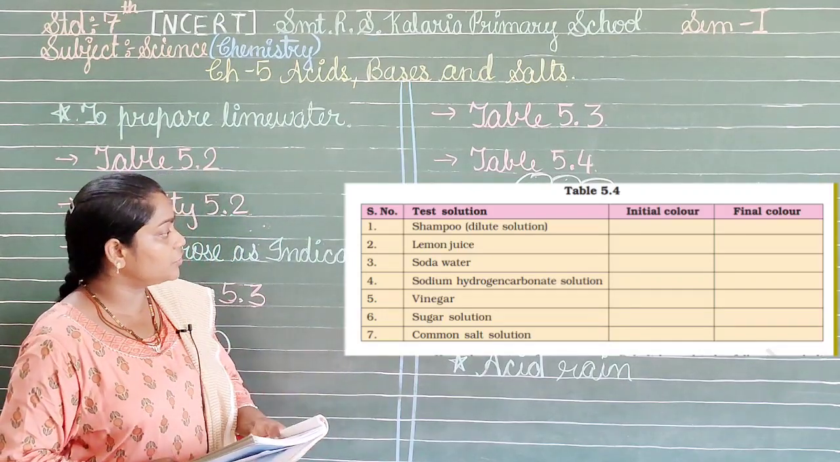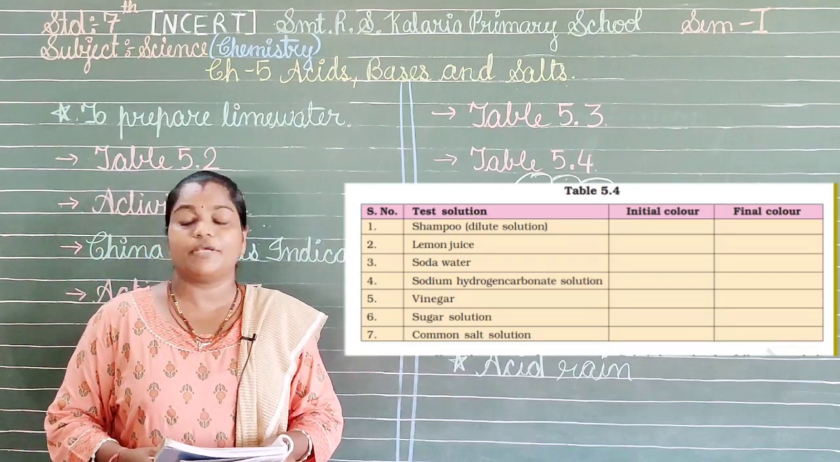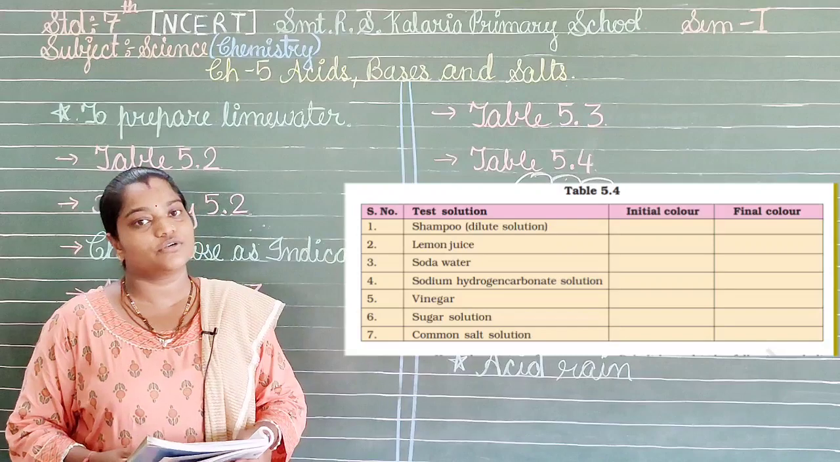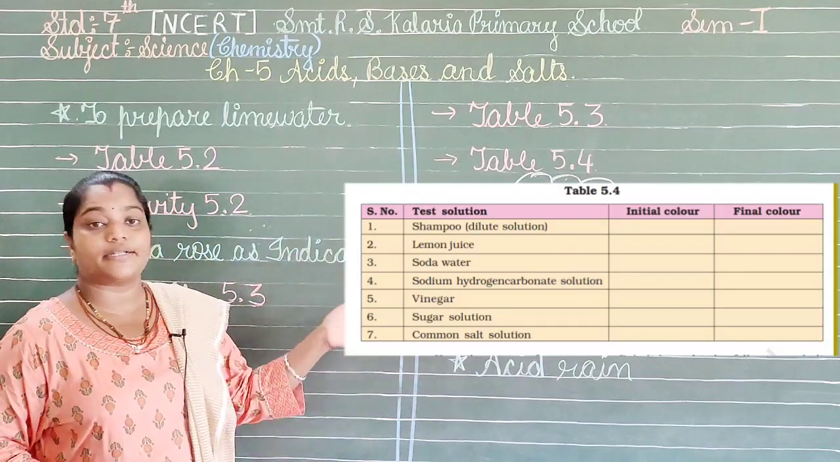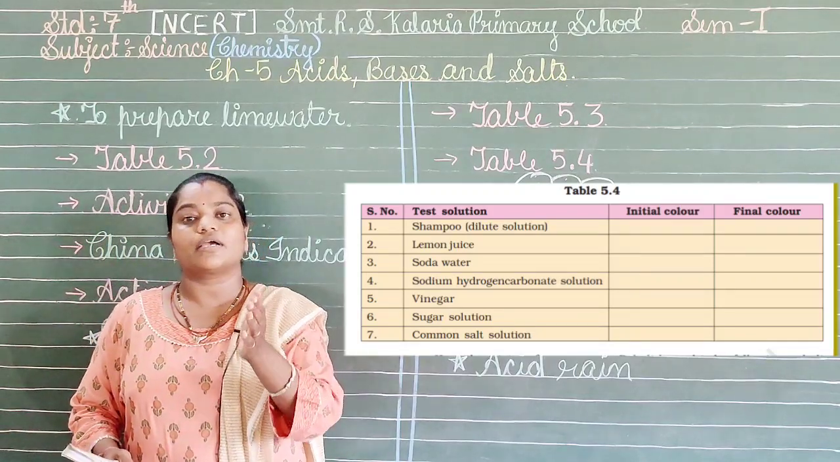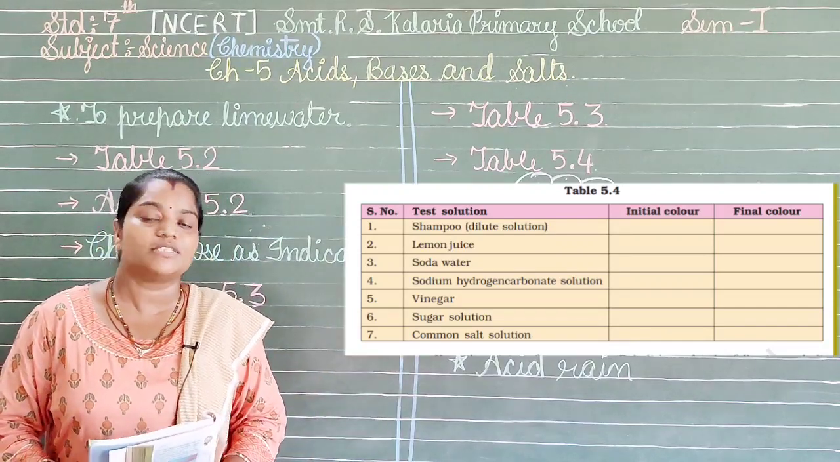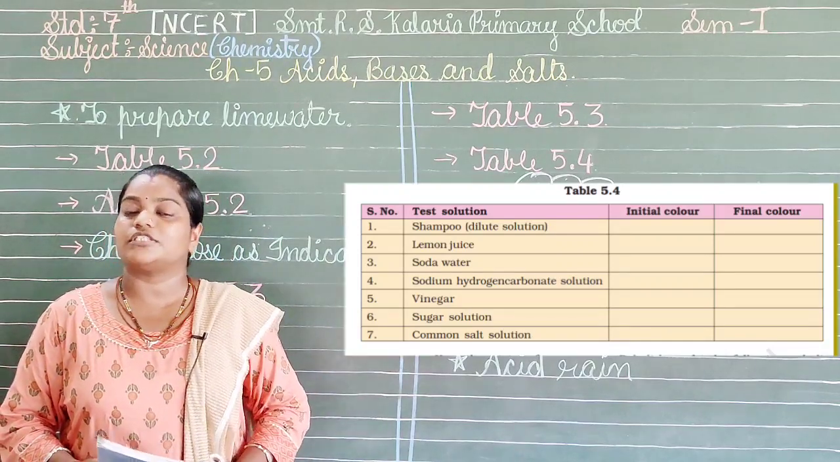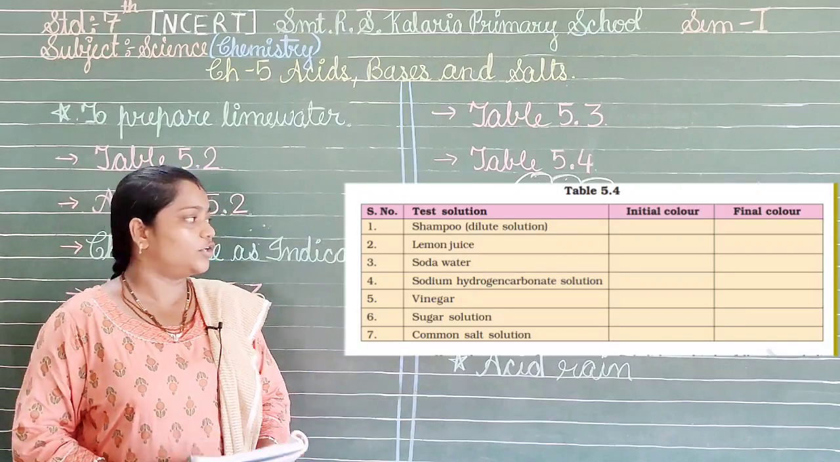Then we have the sugar solution. Again, sugar solution is a neutral one, so what will happen? There will be no change in the color of the sugar solution with the China rose indicator, but as the China rose indicator possesses its own color, that same color will be visible in them, and even with the common salt solution, the color which is there in the China rose indicator, the same will appear in that solution.